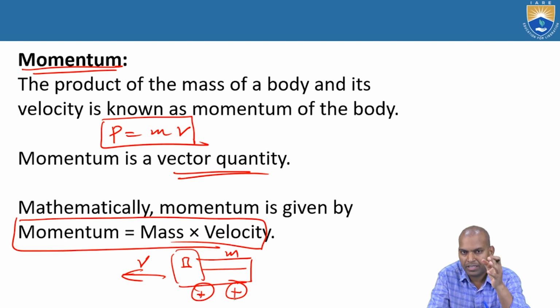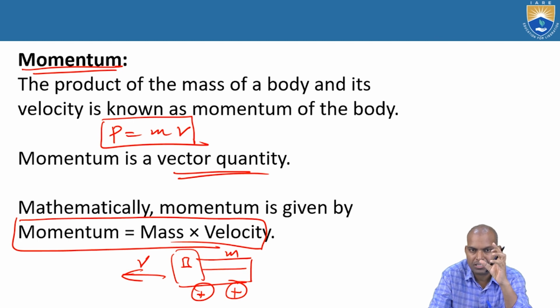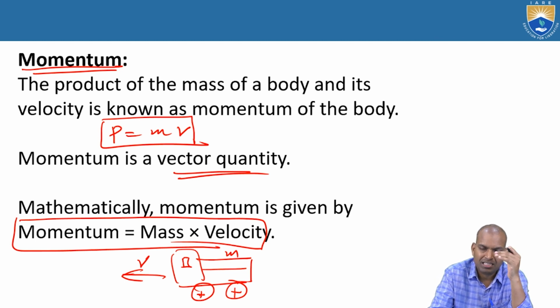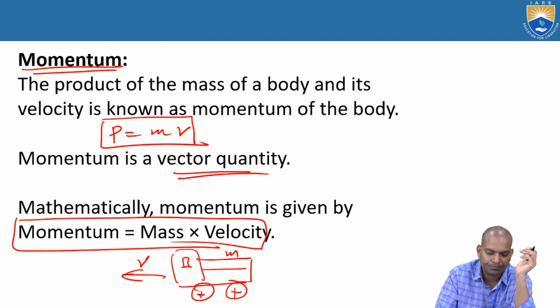In nature, when a mass is moving, the mass can be a vehicle, an automobile, an aeroplane, a truck, or a train. Also, when a person is moving on a two-wheeler, the two-wheeler plus the person's body is a certain mass having a certain velocity. That mass m into v, mass times velocity, is known as momentum.